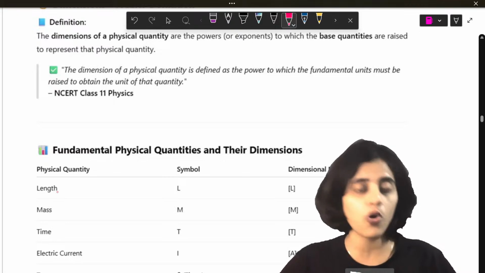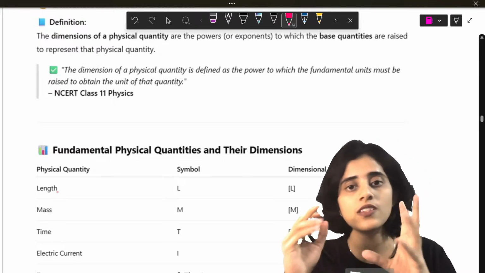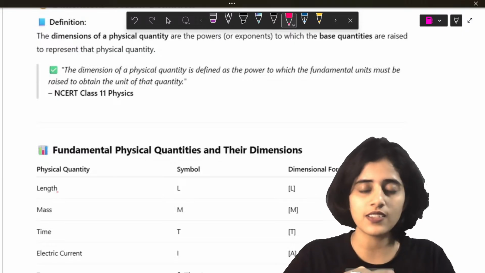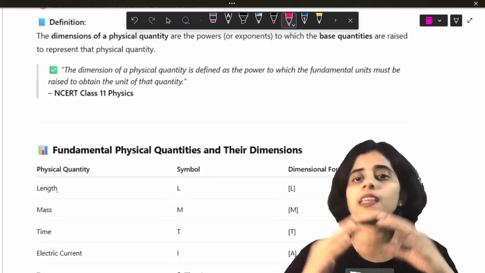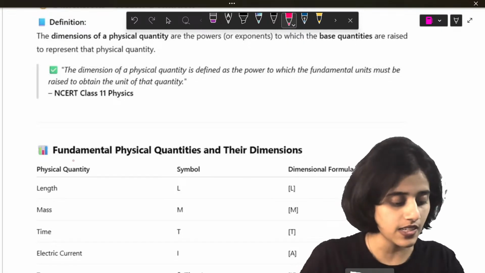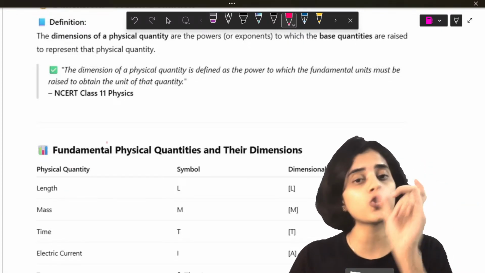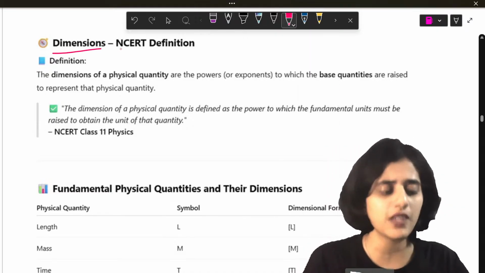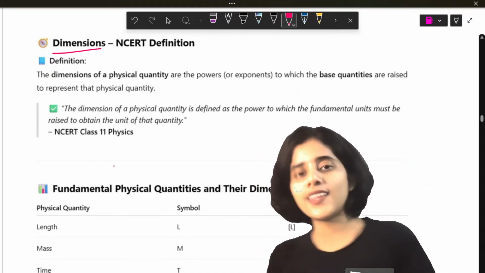So next is the most important part. Okay. You will get for sure questions from dimensional analysis. Even in your PU exam and in all these competitive exams, there's always a sure question from dimensions. So what is dimension?